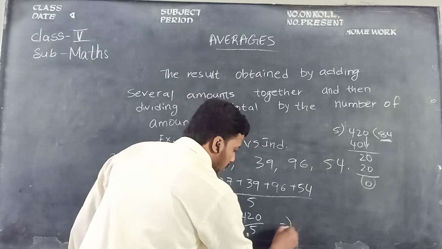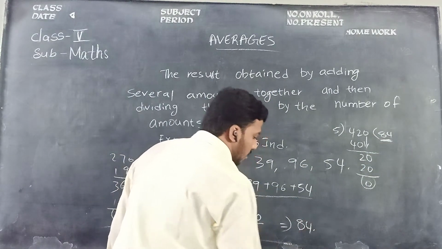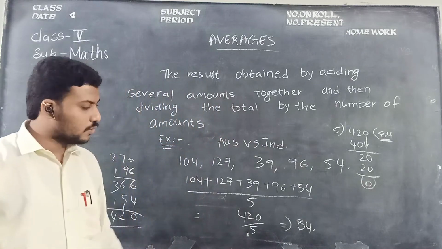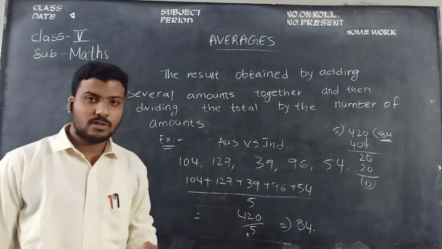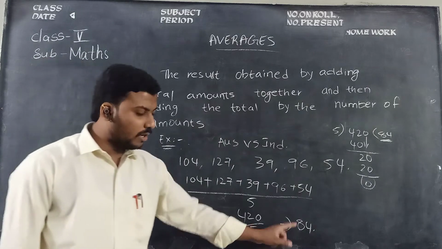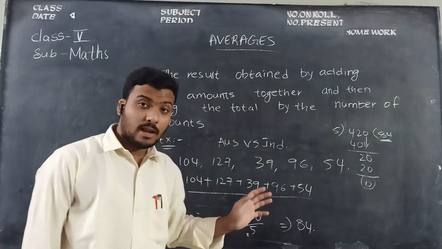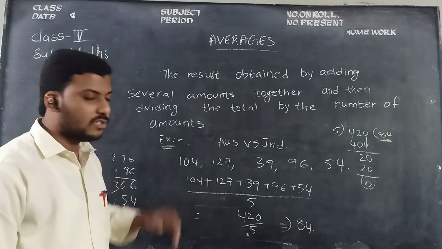So Sachin Tendulkar is on average scoring 84 runs per match. For every match he is scoring 84 runs. Understand, children? Like that you need to find the averages.